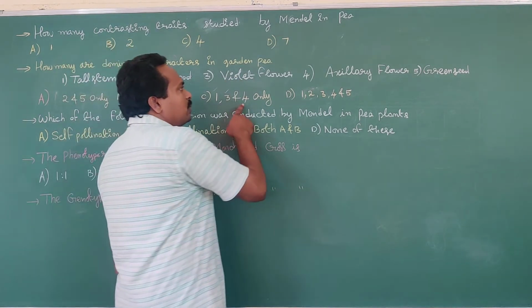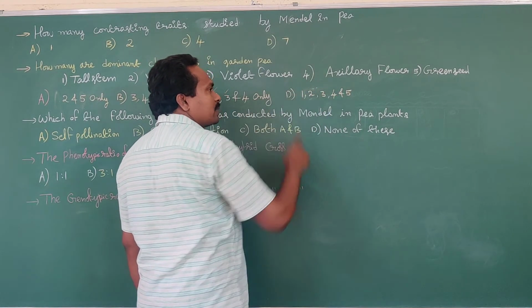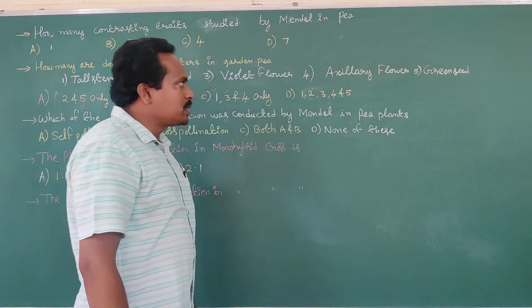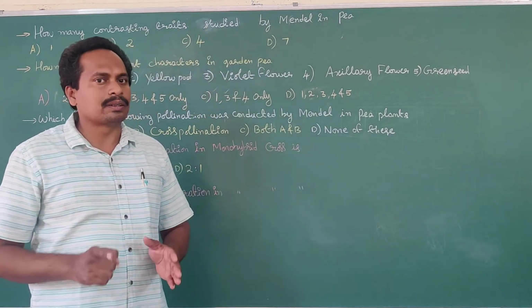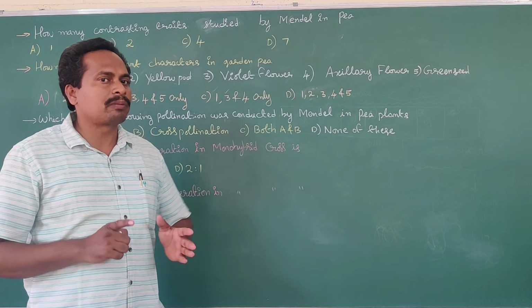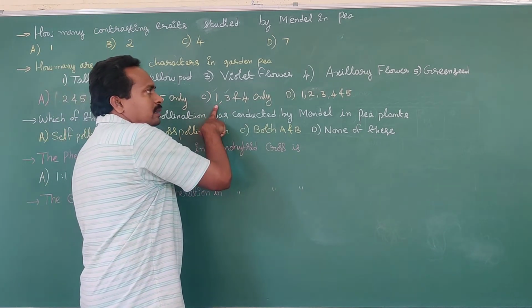Okay, what about the 4? The given 4 here is axillary flower. Regarding position of the flower, axillary flower is dominant. Terminal position means that is recessive. So option C is the correct answer.